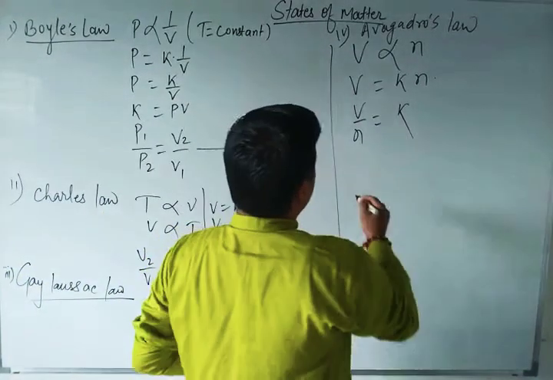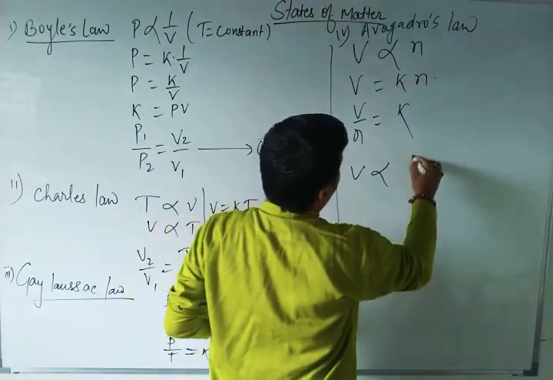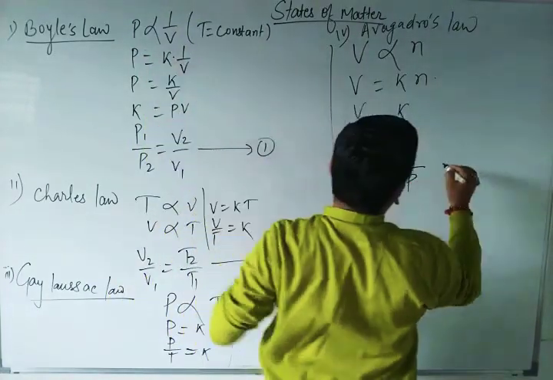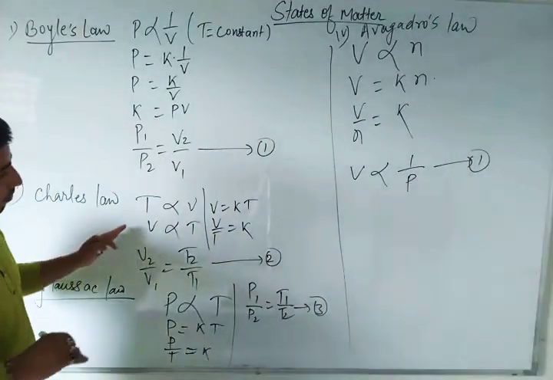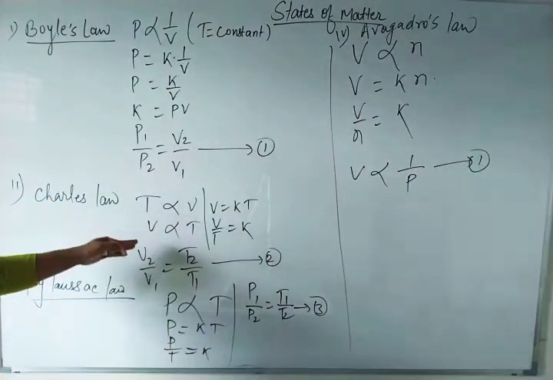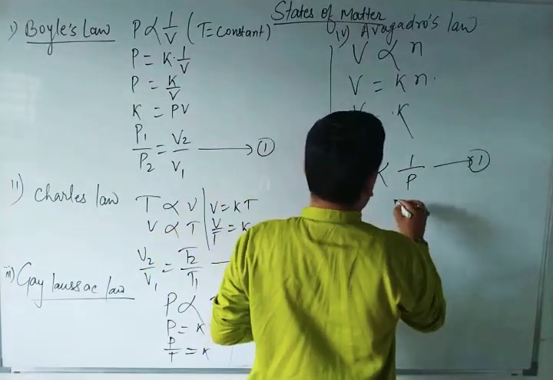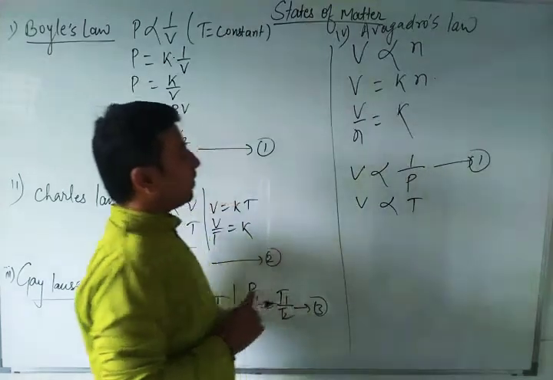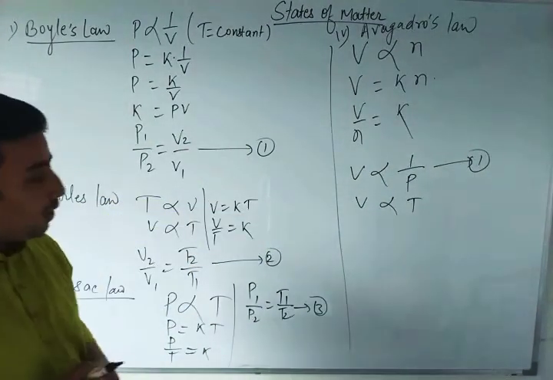Volume is inversely proportional to pressure. Here you can write the first law, Boyle's law. Now in the Charles law, volume is directly proportional to temperature. Can you see this equation or not? Volume is directly proportional to temperature.